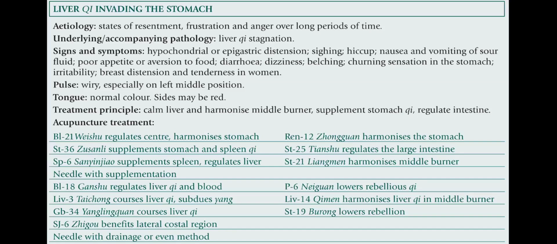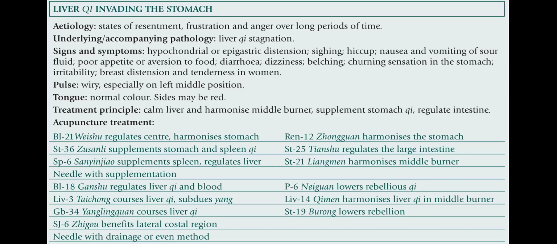Spleen 6 supplements the spleen, regulates the liver. Ren 12 harmonizes the stomach. Stomach 25 regulates the large intestine. Stomach 21 harmonizes the middle burner. Needle with supplementation.